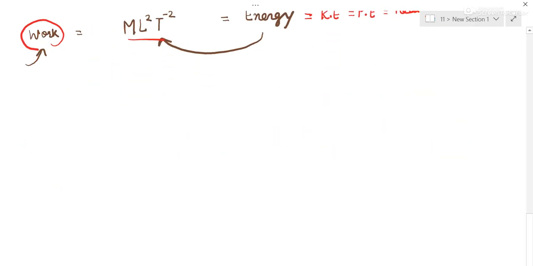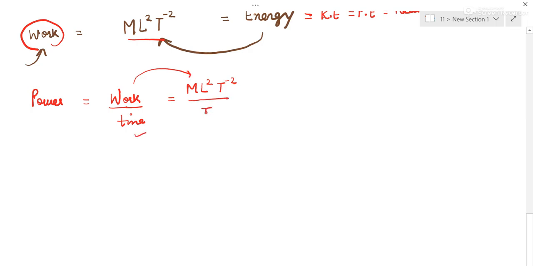Then we have power. Power is work upon time. So if you wish, you can substitute the dimensional formula of work as it is. Time is T. T will go up, and this power will go up with a negative sign. So ML^2T^-2 and minus 1, so it will be equal to ML^2T^-3. This is your power.